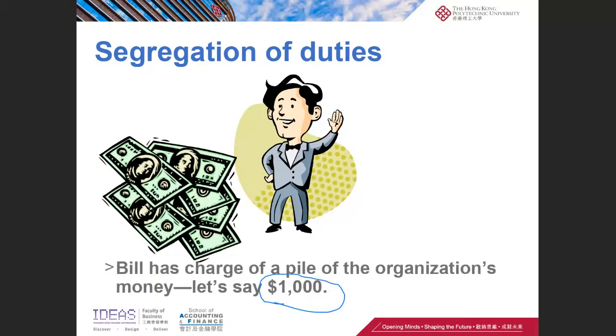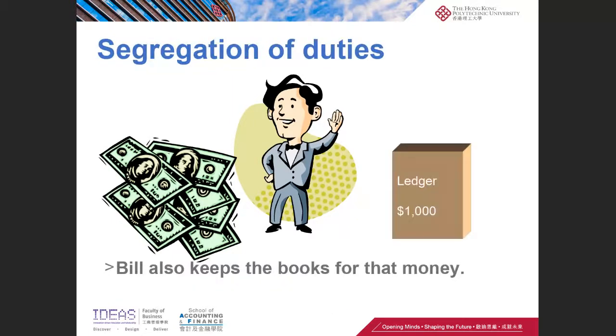Because this is handling cash. And he also keeps the book. So what function is this? All right, this is recording function. So in other words, Bill does both custodial function and recording function. In other words, we don't have segregation of duties here.